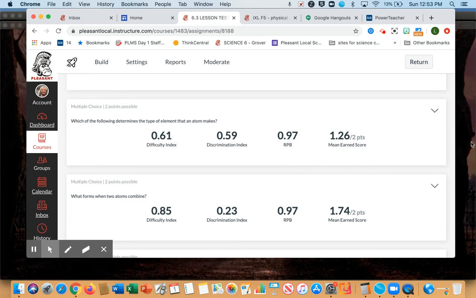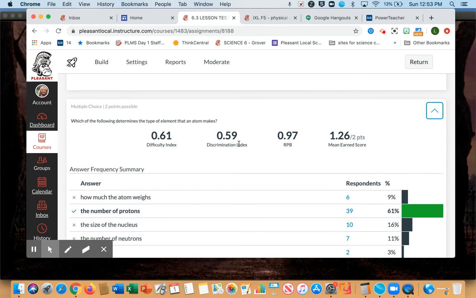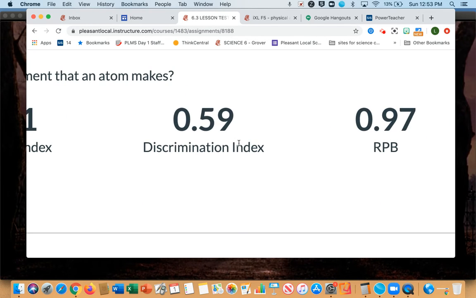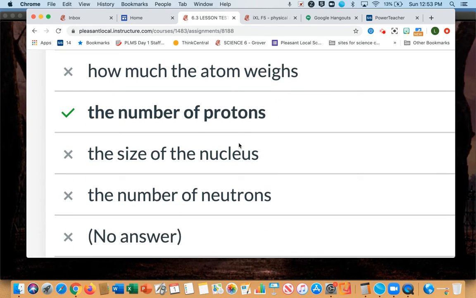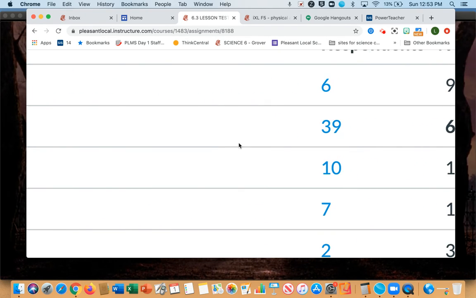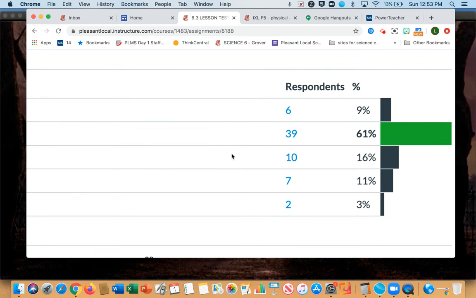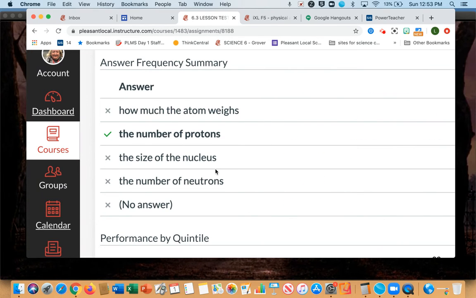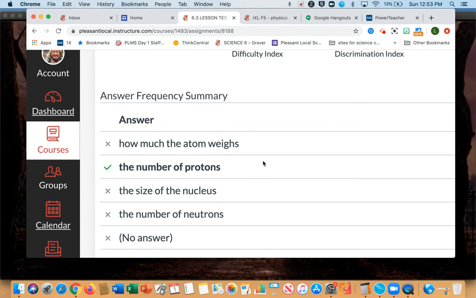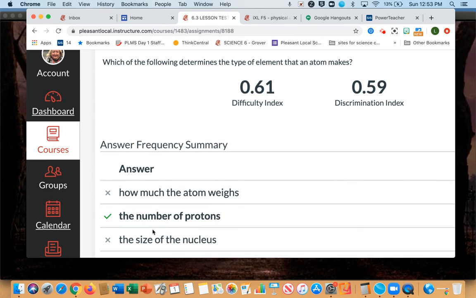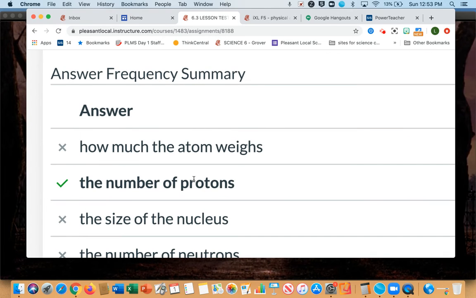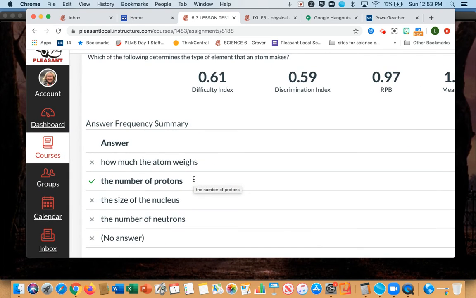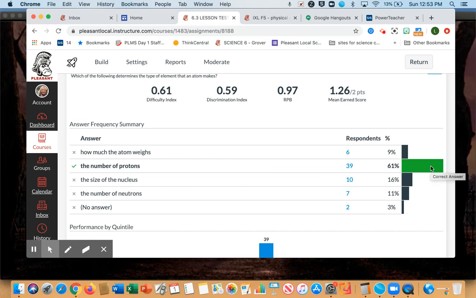All right, which of the following determines the type of element an atom makes? Okay, and let's see what we answered here. Again, all over the board. Generally, with the size of the nucleus, no. Number of protons tells us what it is. If there is one proton, it is hydrogen, and you go on from there.